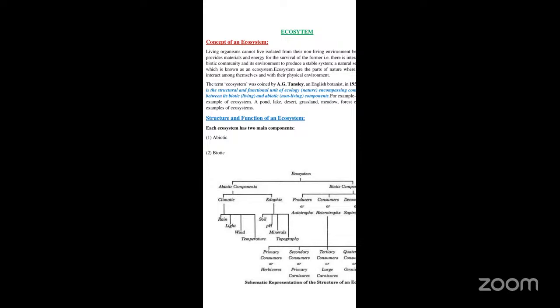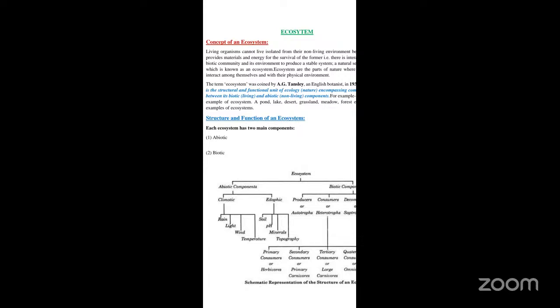It is nothing but a part of nature where both the biotic as well as the non-biotic component interact among themselves as well as with the physical environment. Now, the term ecosystem was first given by the scientist A.G. Tansley. He defined ecosystem as a structural and functional unit of ecology, where the biotic as well as the abiotic component interact.